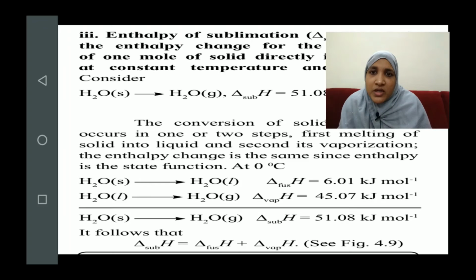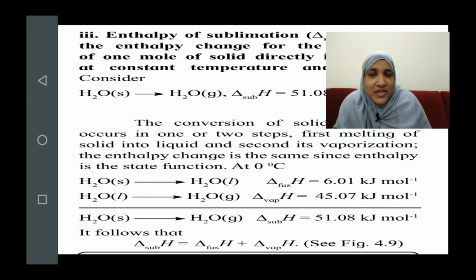It is 51.08 kilojoule, which is a very good example for expressing why enthalpy is a state function, because enthalpy depends only on the current state and does not depend on the path which is followed to reach that state.